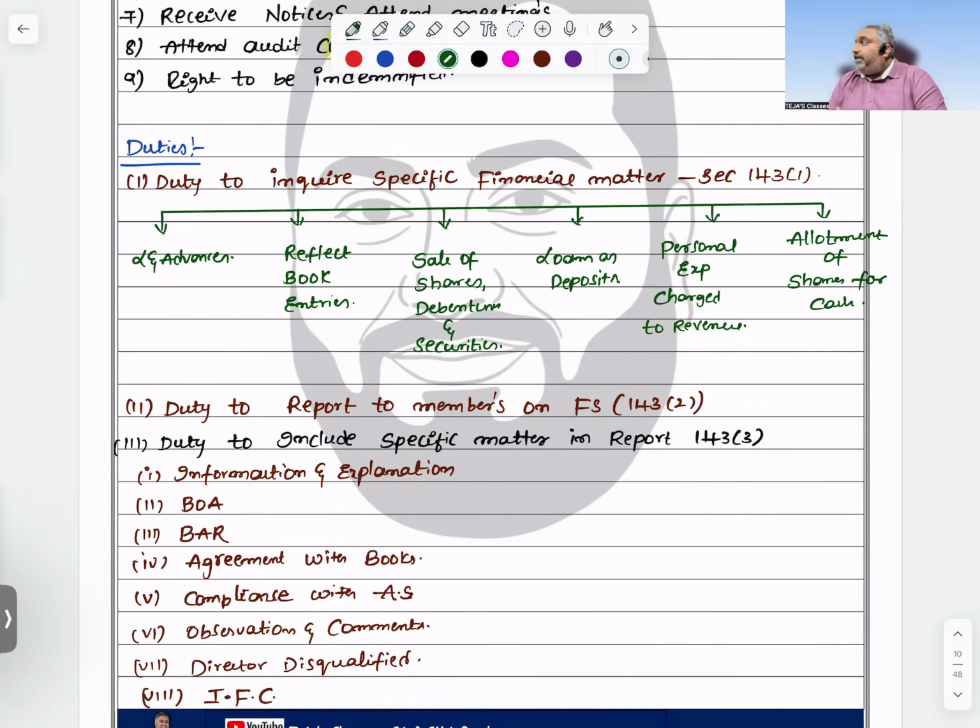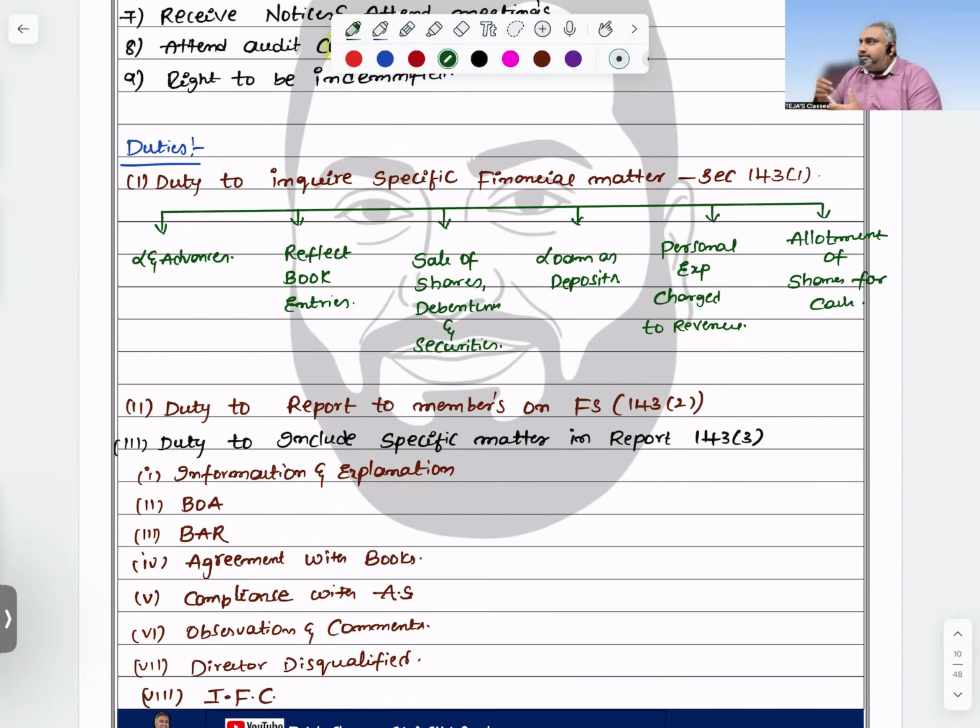Any loans shown as a deposit, sir? You are not supposed to show that. This is the point. Sir, these are all six matters I am inquiring. I am not saying that you committed a mistake in these six matters. As an auditor, as per section 143, subsection 1, I have the duty to inquire on all these six matters. That's the reason I am inquiring. If anything is adverse, then that should be included in my section 143, subsection 3 reporting.